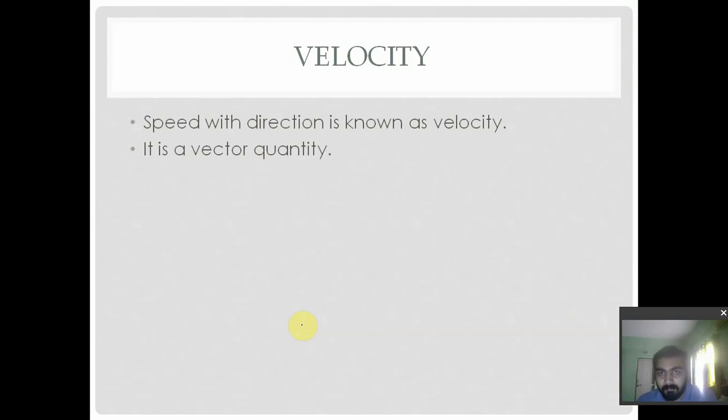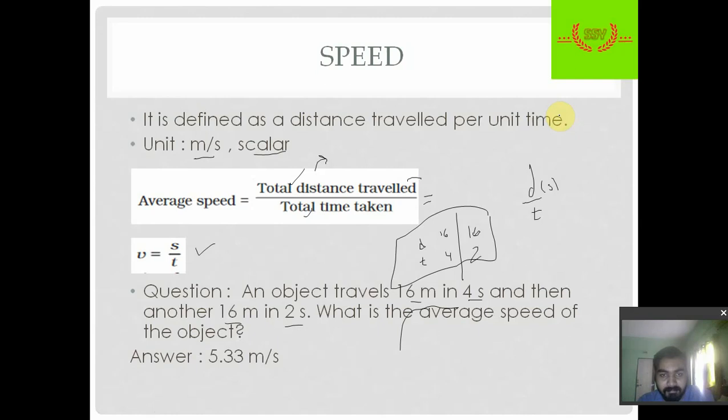Next we will discuss velocity. Velocity is nothing but speed with direction. Like what we have discussed in distance and displacement, north, right, left, all these terms show the directions. So when we add a direction term with the magnitude of a speed, that is velocity. The SI unit of speed is meter per second.